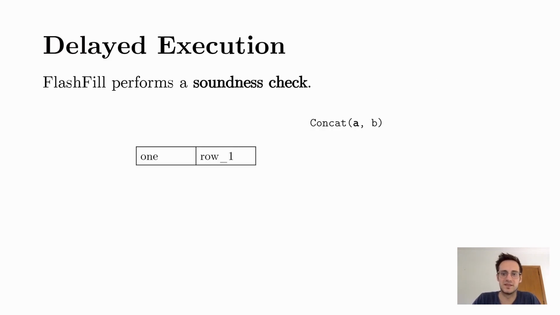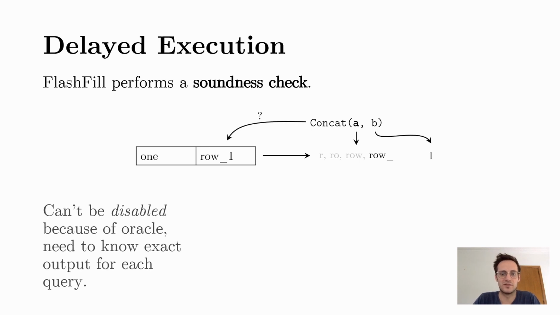FlashFill performs a soundness check. If the witness functions give some possibilities for the arguments of an operator, we want to make sure that the combinations of these possibilities actually result in a valid program. This is especially relevant for queries, because rather than an intersection over different examples, queries are built from their union. We then need to know exactly what each query outputs to build a sound program.